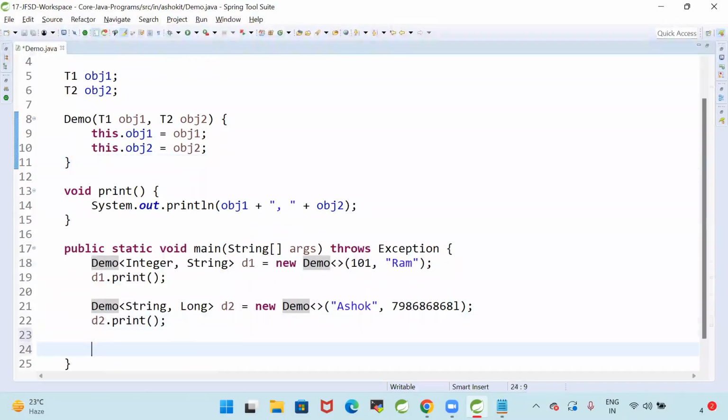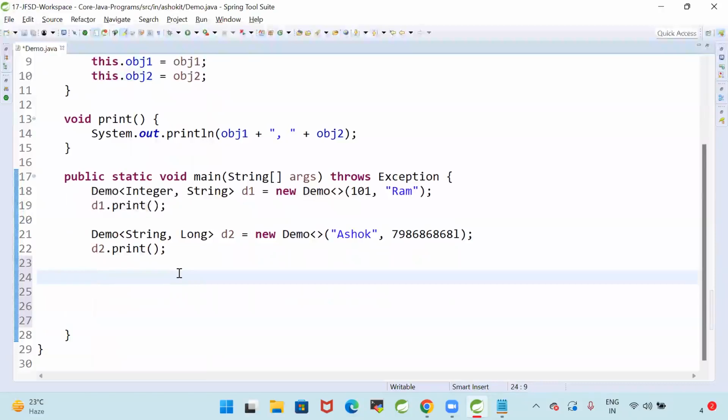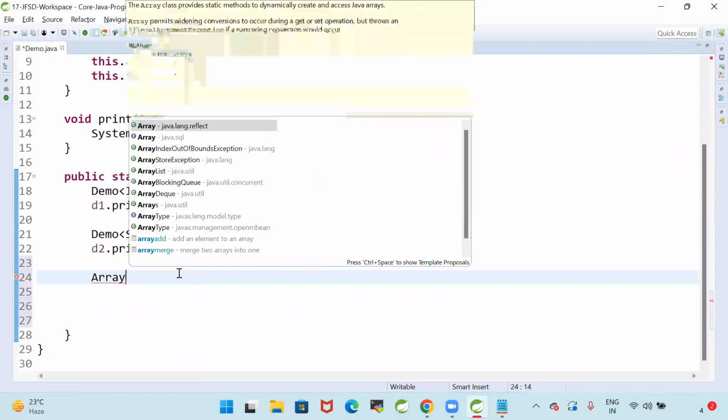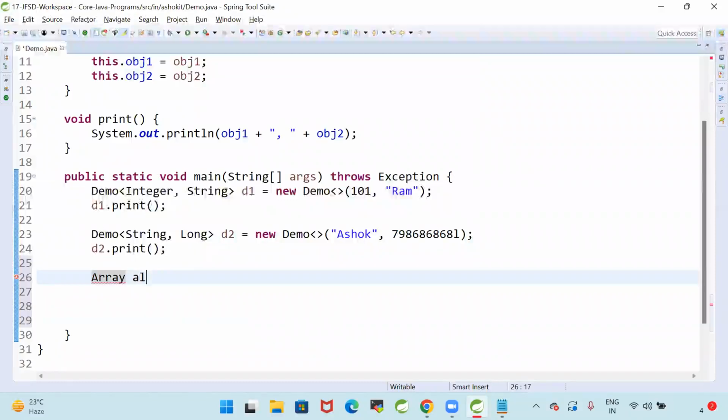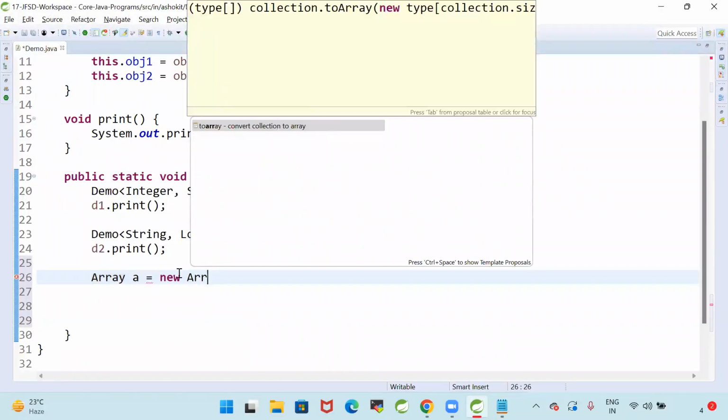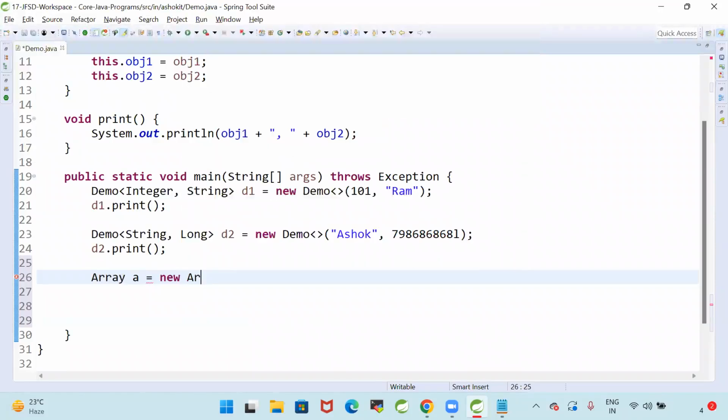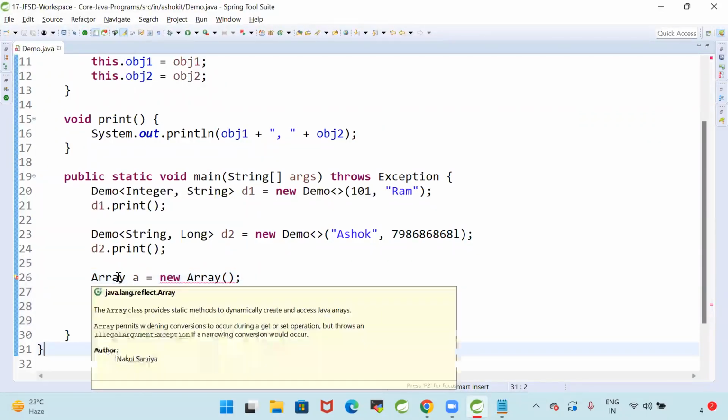Now let us go for one class called array. In Java, there is a class called array available. Array A is equal to new array. What is this array?